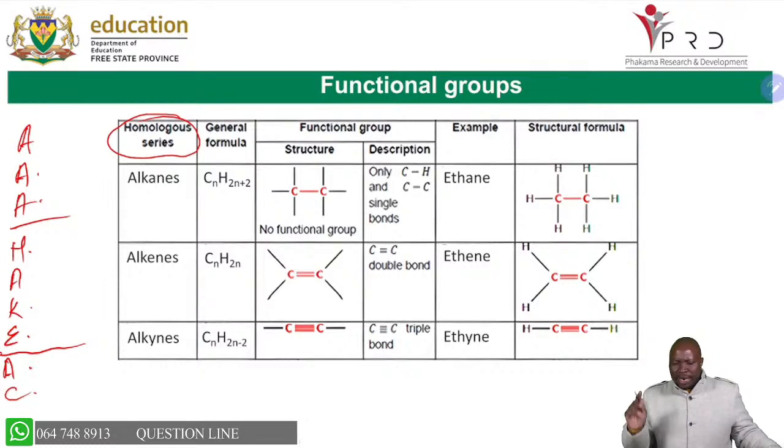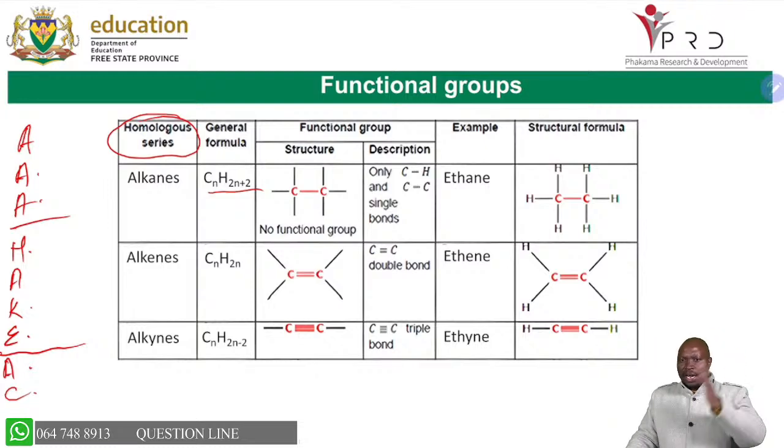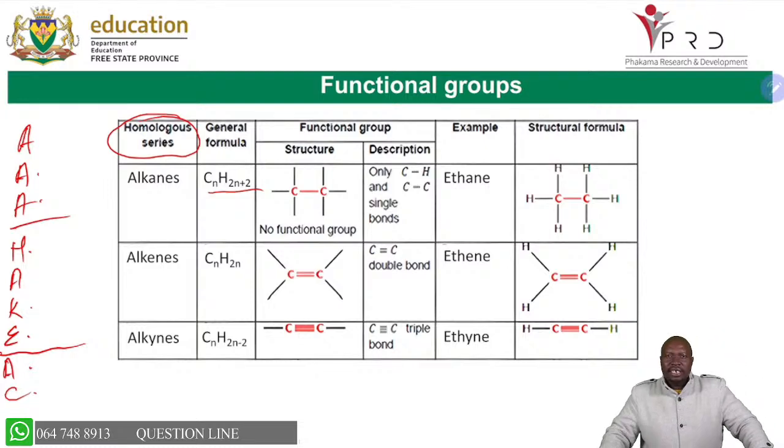And you must understand that each homologous series has its own general formula. For example, for alkanes, the general formula is CnH2n+2. As long as you fall under alkanes, the general formula is the same.